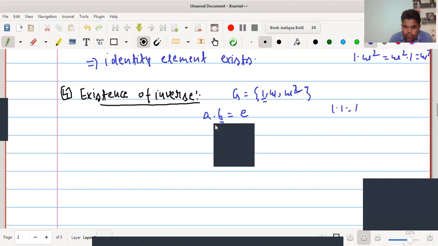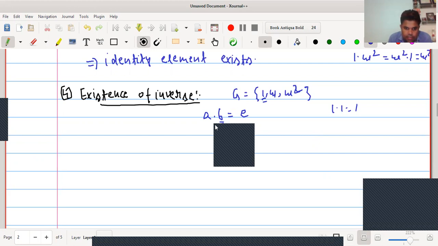Now we have to find the inverse of omega. In this set, we have to find that element which, multiplied with omega, gives us 1. We know omega into omega square is 1. So hence, inverse of omega is omega square. We can say that inverse of omega is omega square.